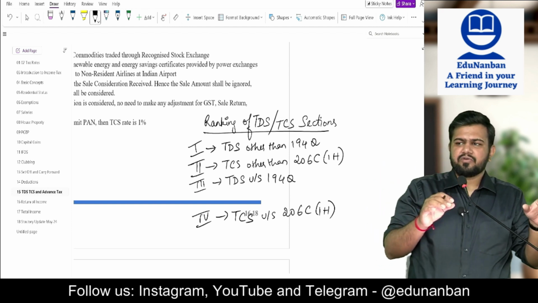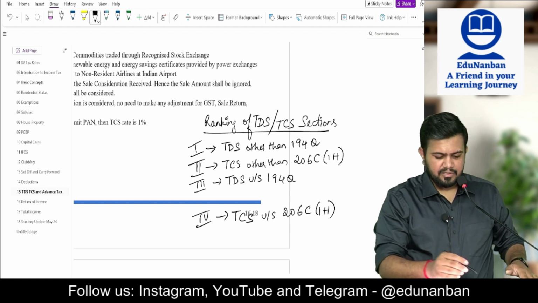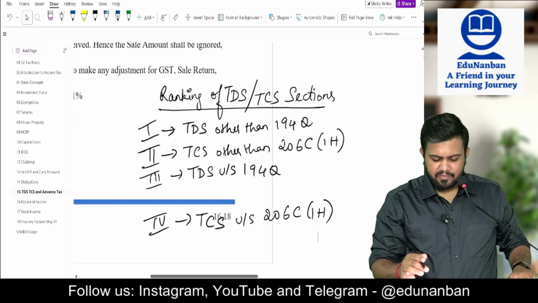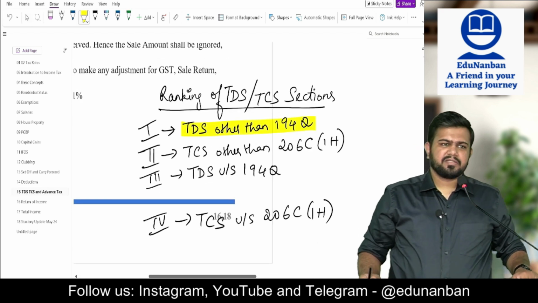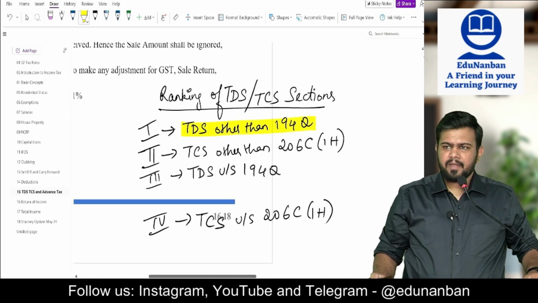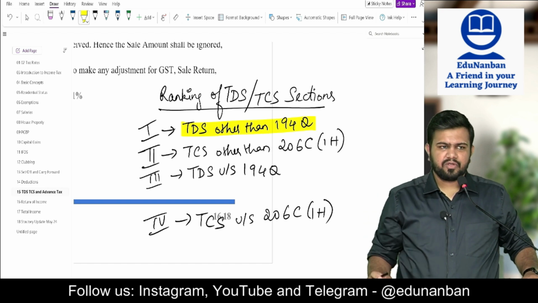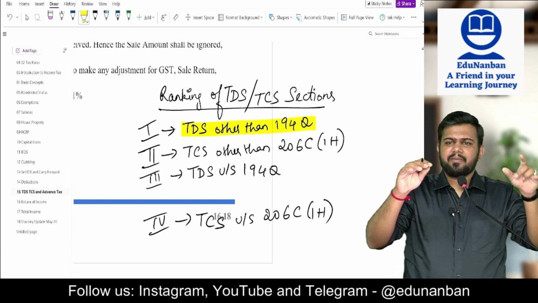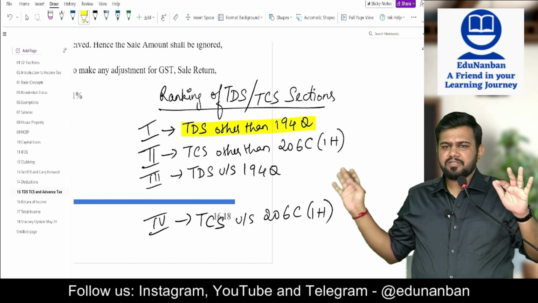First, what we should consider? Always give first preference to TDS sections other than 194Q. If that is applicable, then you should take that only. All the others you ignore.